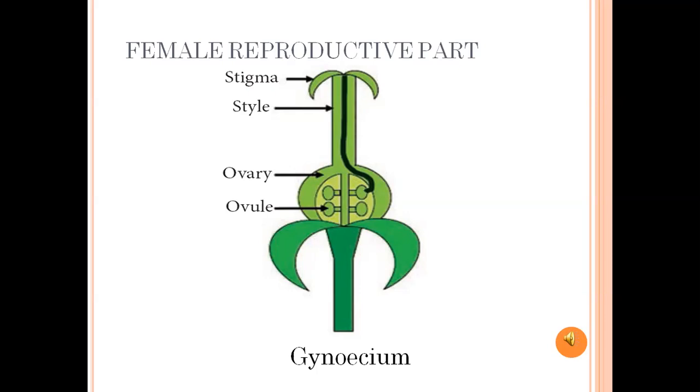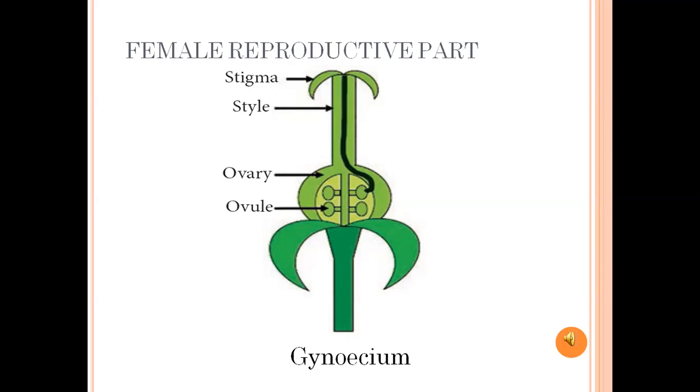You will find this part with a swollen bottom part. This is the ovary. Seeds are produced in this part. On top of the ovary, there is a slender tube-like structure called style. The topmost sticky tip of the style is the stigma. Pollen grains are received by the stigma. This is the fourth whorl of a flower.